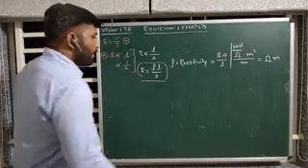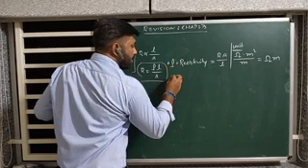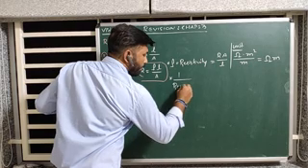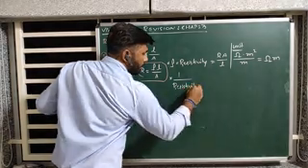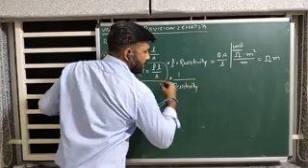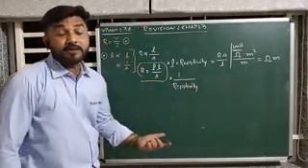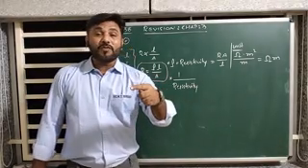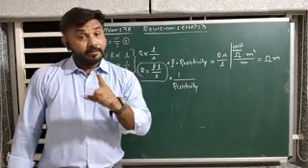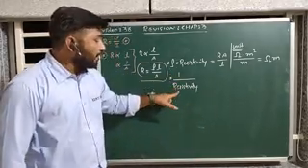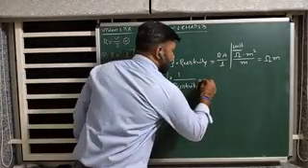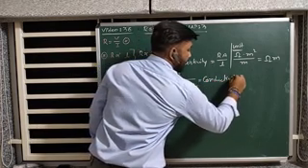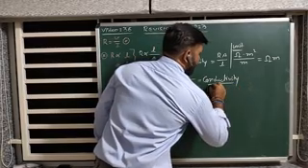Okay. Now, if we take the inverse of resistivity, that is 1 upon resistivity, it is very similar to 1 upon resistance. Obviously, 1 upon resistance, the inverse of resistance, is conductance. Then obviously the inverse of resistivity is conductivity. Got it?